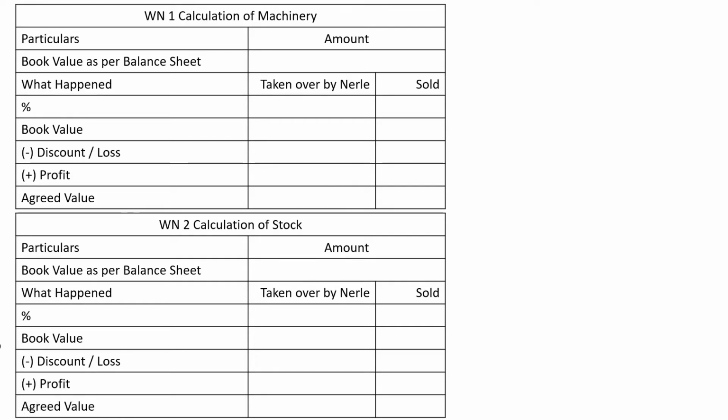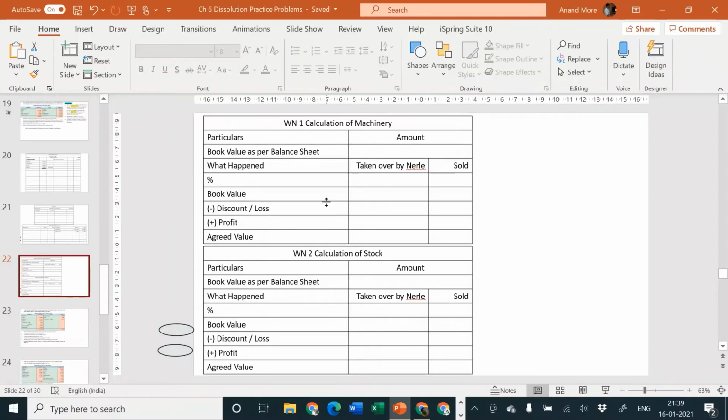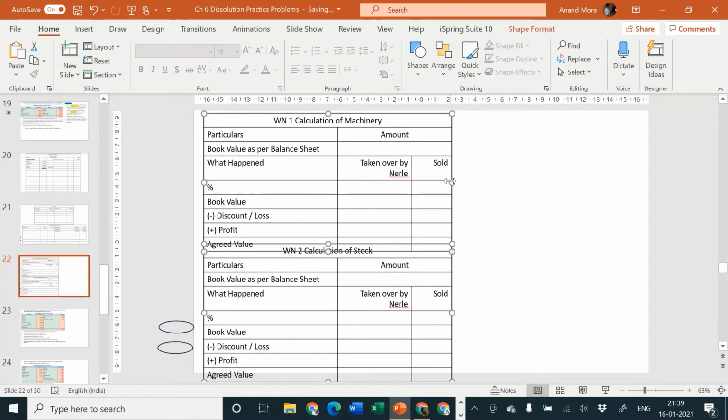Because when we have completed the second step, first step is open necessary ledger accounts, second step is transfer of assets and liabilities, after that we don't require book values as such. We want agreed value. Agreed value at which it is sold or agreed value at which it is taken over by the partner. That's what we are interested in. So let us try to understand what is the amount of a particular item which is taken over by Nerle, let it be machinery or let it be stock, and then there is some item which is going to be taken over by Mr. Patil also. So just a moment, let me first of all adjust it properly. There is an item of debtors also which is going to come.